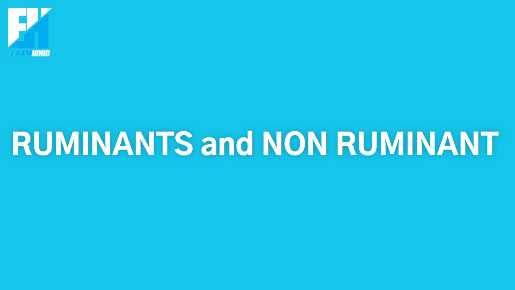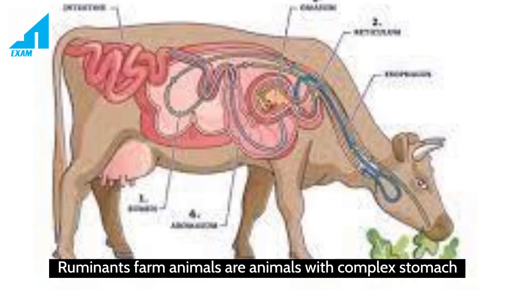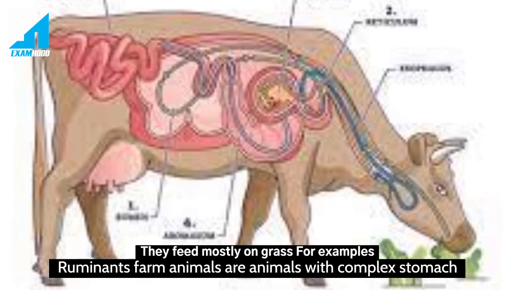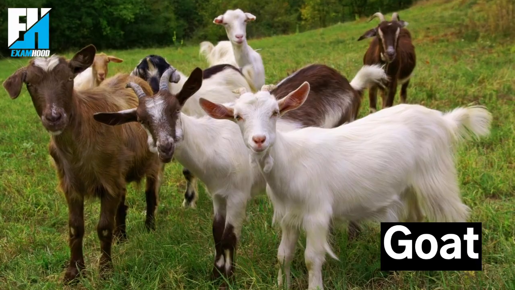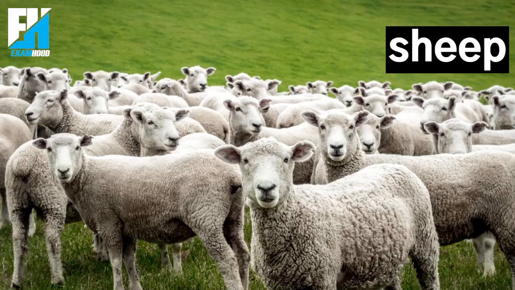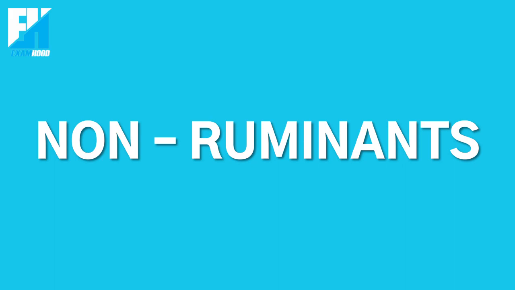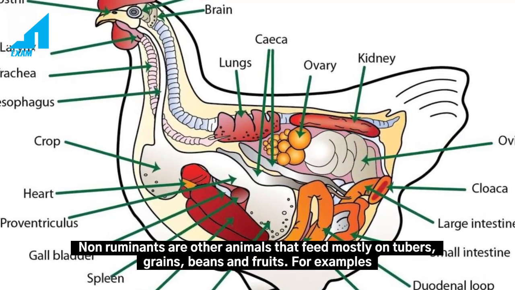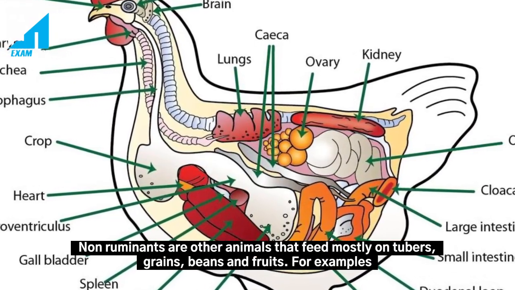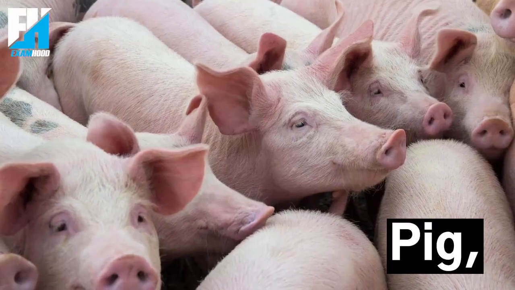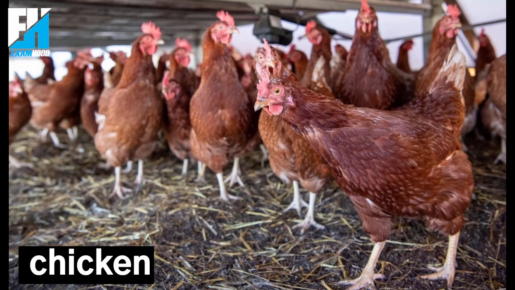Ruminants and non-ruminants. Ruminant farm animals are animals with a complex stomach. They feed mostly on grass. For examples, goat, cow, sheep, etc. Non-ruminants are other animals that feed mostly on tubers, grains, beans and fruits. For examples, pig, fish, chicken, etc.